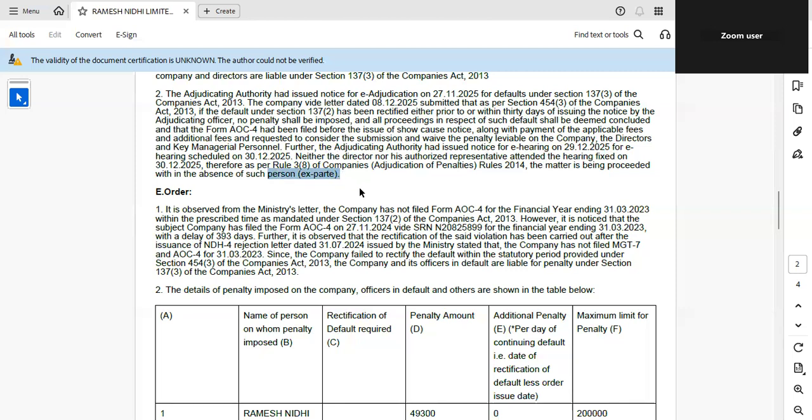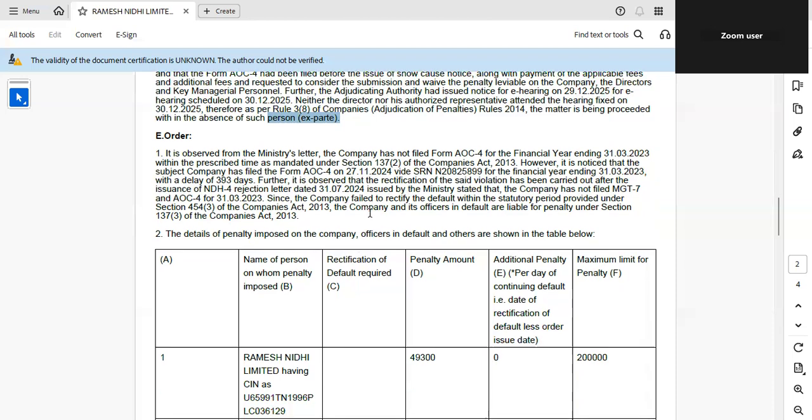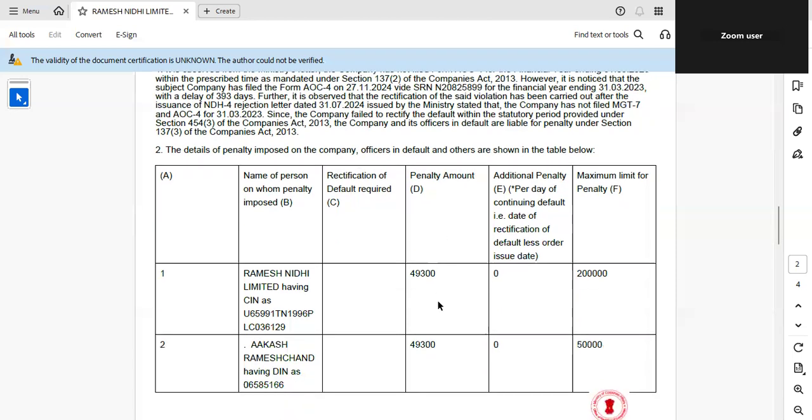Under rule 3, sub-rule 8, the ex parte order was passed. The final finding of the ROC is that section 137, subsection 2 was violated, the delay was 393 days, and the rectification was belated, so the penalty is mandatory. It is not discretionary. On the company, the penalty levied is 49,300, though the maximum could reach even 2 lakh.